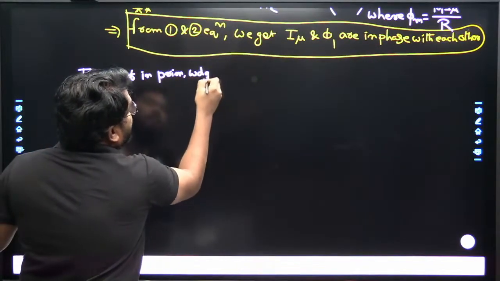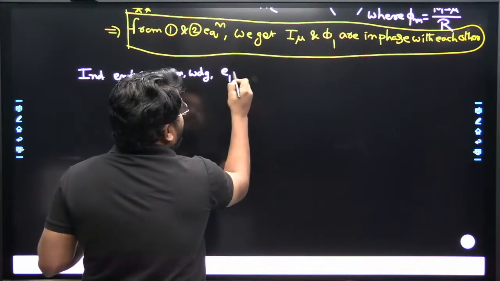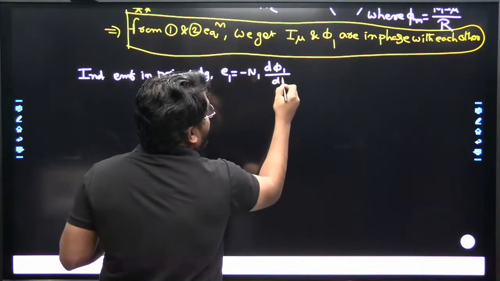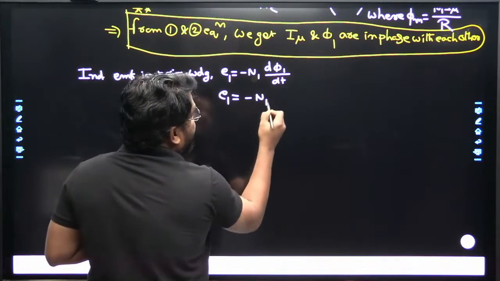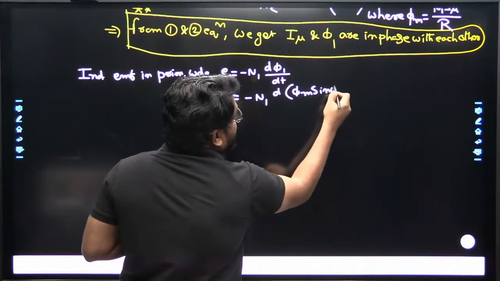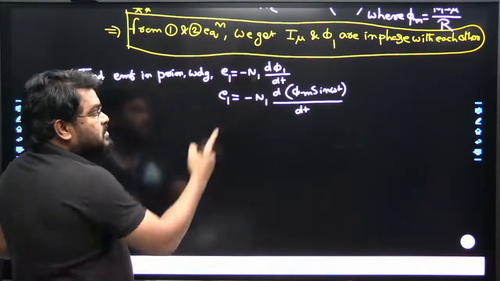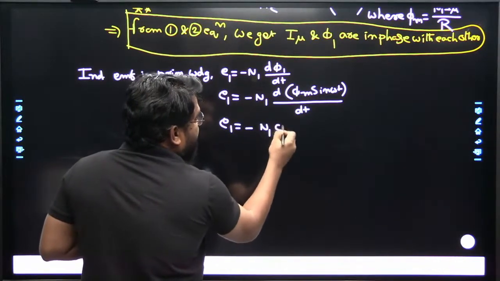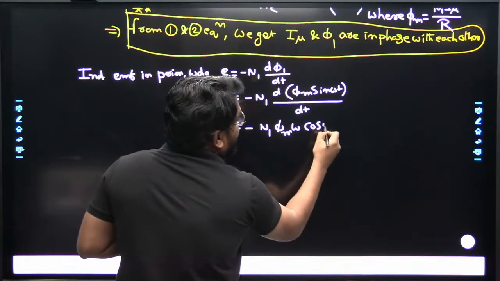According to Faraday's law, V1 is equal to minus N1 d phi 1 by dt, the differentiation of the flux with respect to time. Simplifying, V1 is equal to minus N1 phi maximum omega cos omega t.